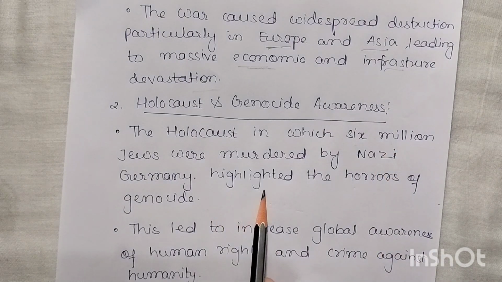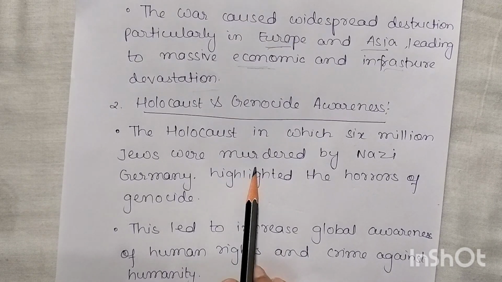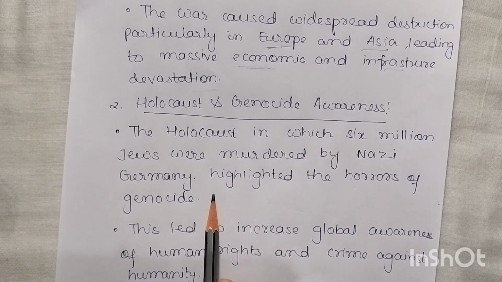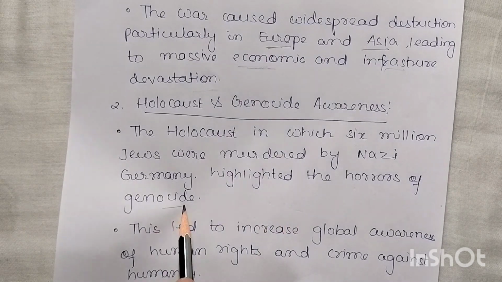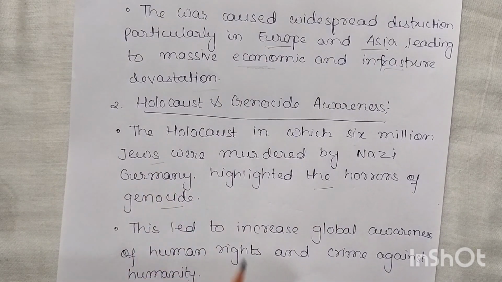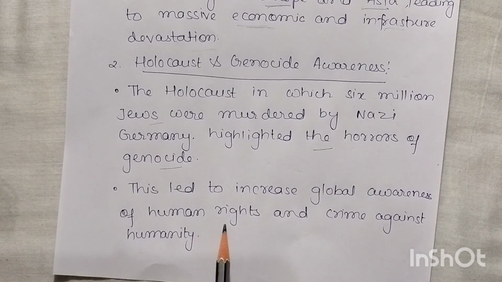This was a very deadly experience, and it was carried out by the Nazi government. Adolf Hitler ordered all these things, which highlighted the horror of genocide. 6 million Jews were murdered, people of this particular race. So this led to increased global awareness of human rights and crimes against humanity.